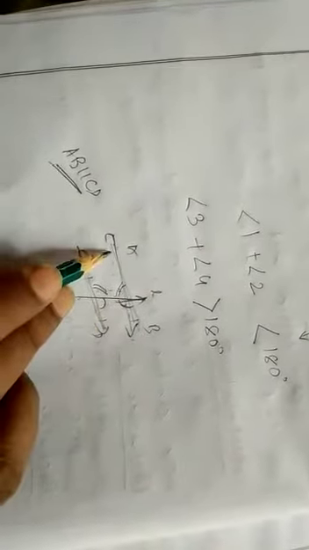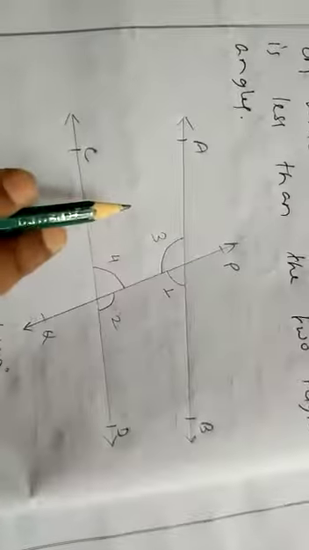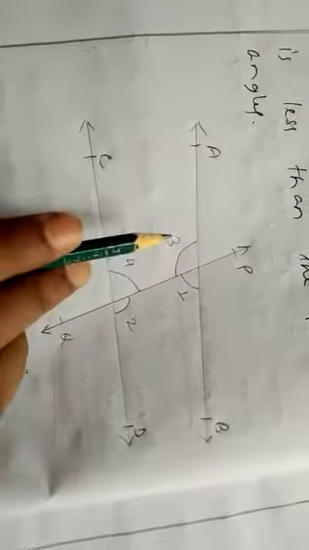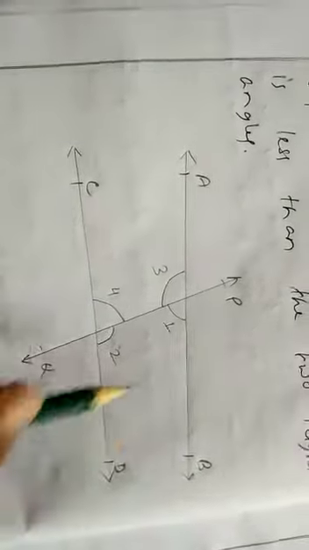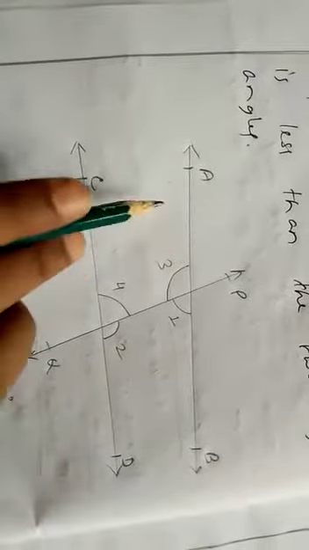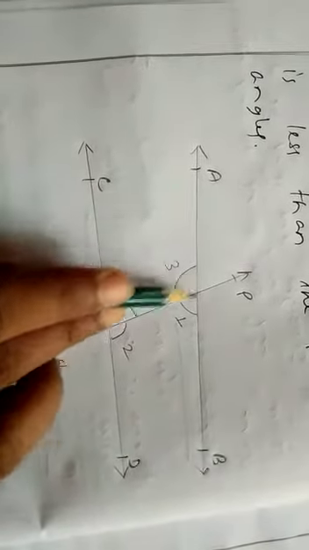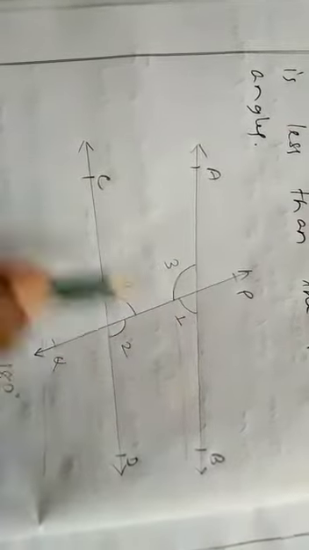Okay, but in this case, look at this one. If AB and CD are two lines, we don't know whether they are parallel or whether they will meet each other. The given thing is that AB and CD are two straight lines, and PQ is another straight line on these two lines.